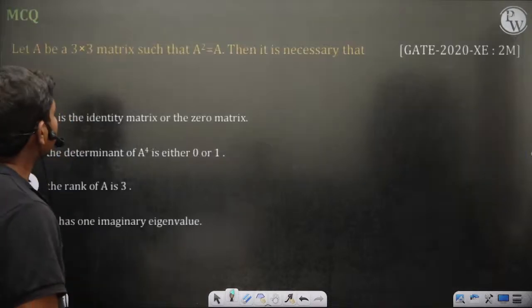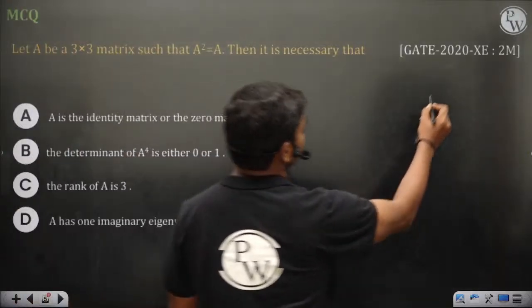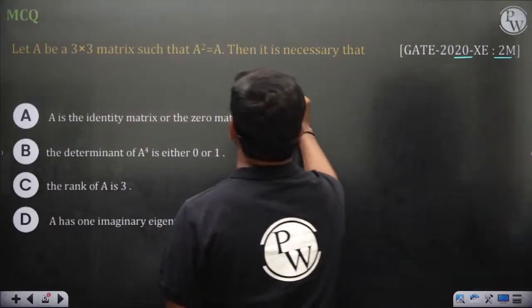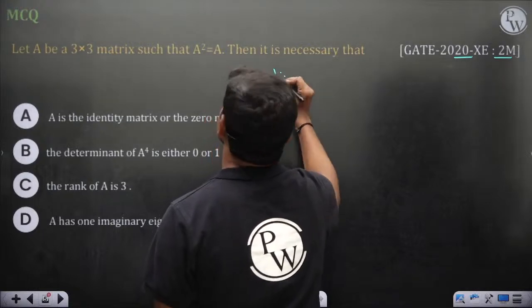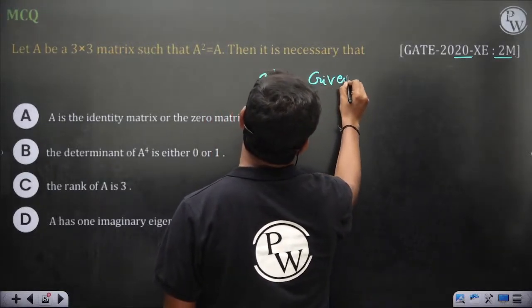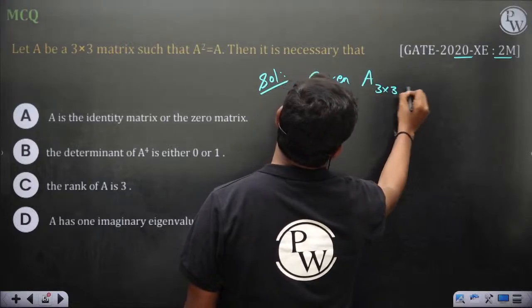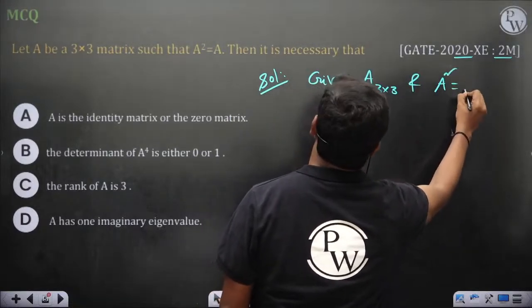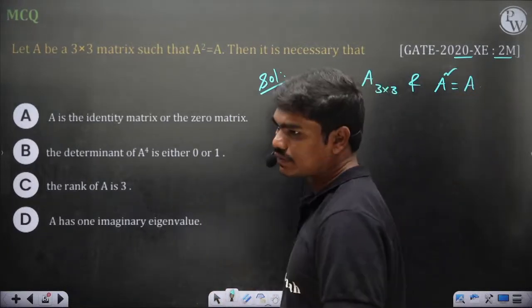So let's start with this question. MCQ, 2020 में दिया था, 2 marks के लिए. So solution. Let's see. Let A be a 3 by 3 matrix such that, given A is 3 by 3, and A square is equal to A. Okay, so A square is equal to A.